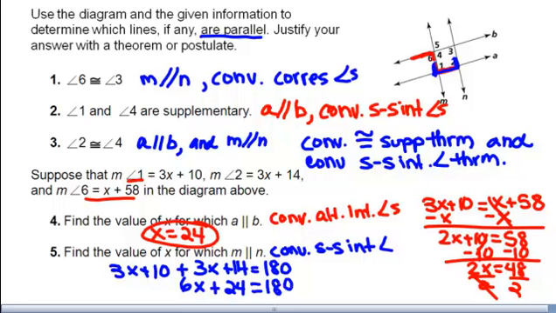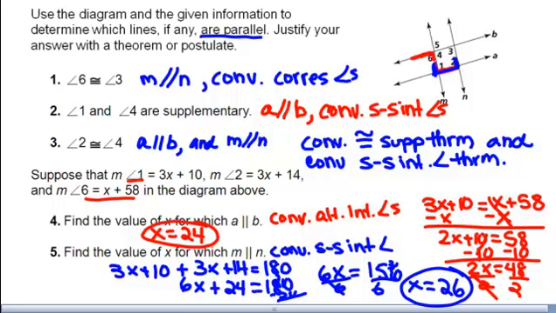I'm going to subtract 24 from both sides. 6x equals 156. Divide by 6. X would have to equal 26 for problem number 5.